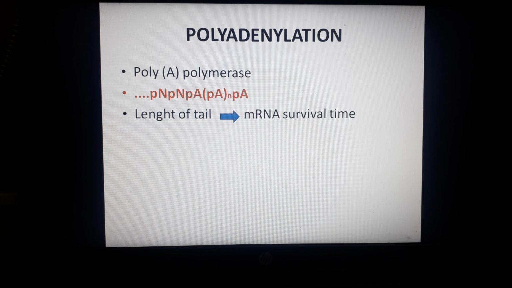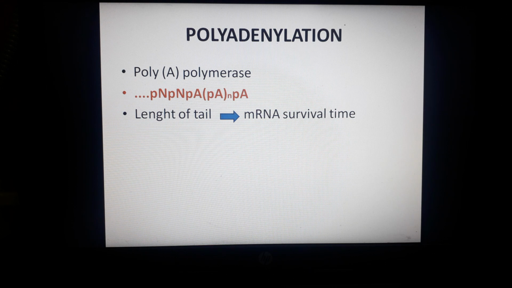Now let's discuss the second processing step, that is polyadenylation. Polyadenylation is the second modification of most eukaryotic RNAs, and this poly A tail is added to the 3' end of the molecule. Its length is about 250 A nucleotides. You can see the structure of this poly A tail, written in orange color, PNP and PA, and then brackets PA whole and PA.